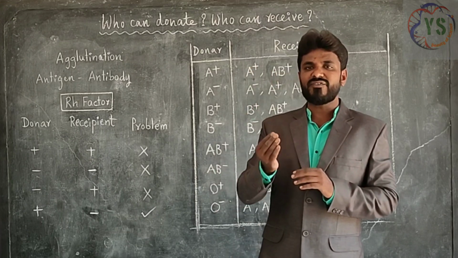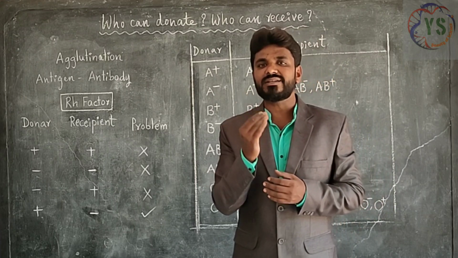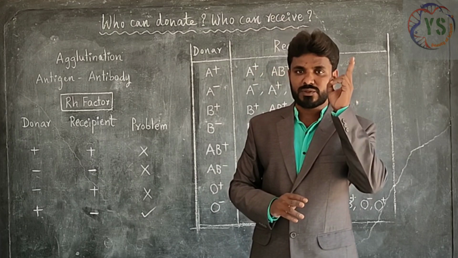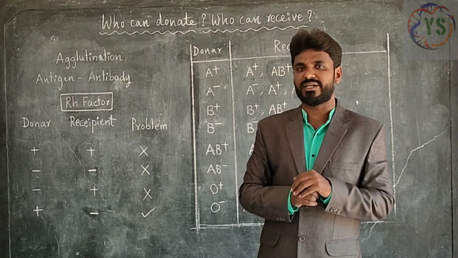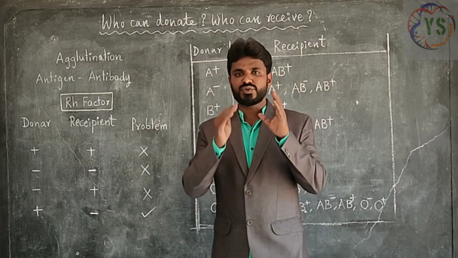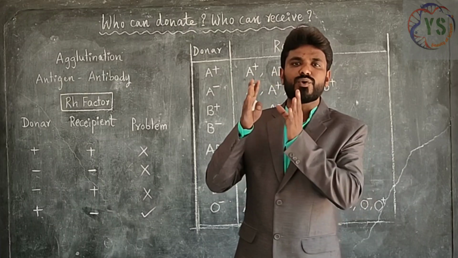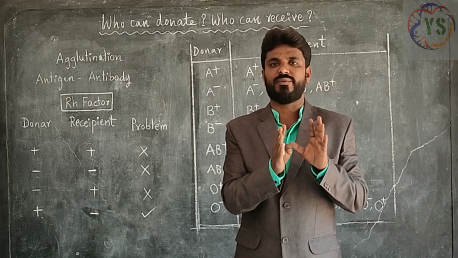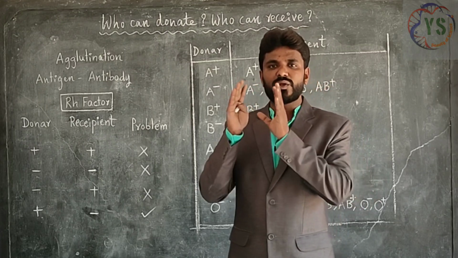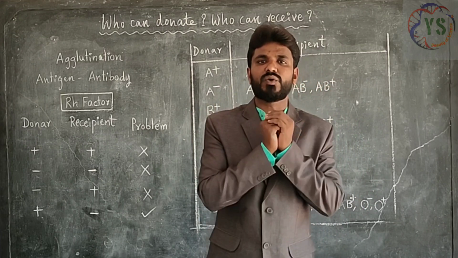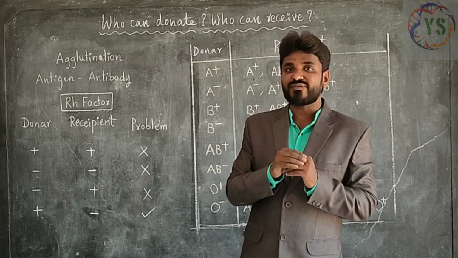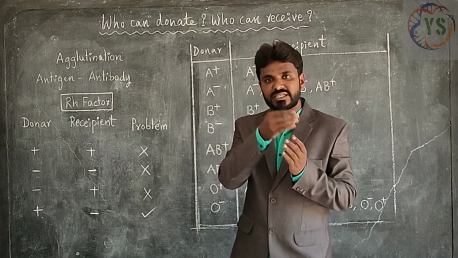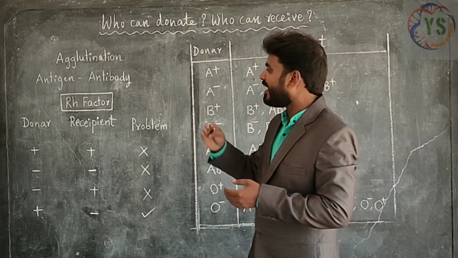At the time of blood transfusion, which factors are to be taken into consideration? Mainly two things. First, we should check whether the blood group of the donor is suitable for the blood group of the recipient, that is, the blood group simply matches the blood group of the recipient. And what is the second factor? Even after matching the blood groups of donor and recipient, we should concentrate on the RH factor.